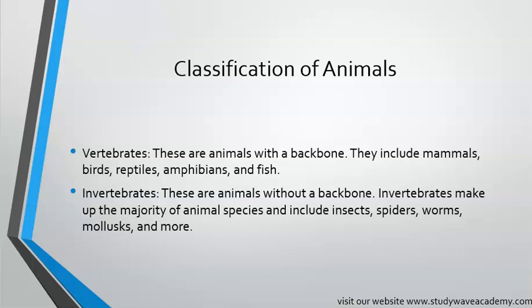Invertebrates, these are animals without a backbone. Invertebrates make up the majority of animal species and include insects, spiders, worms, mollusks, and more. So invertebrate animals, these are animals without backbones. They don't have backbones.